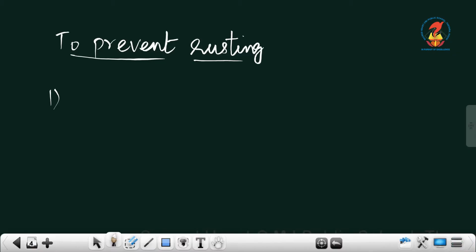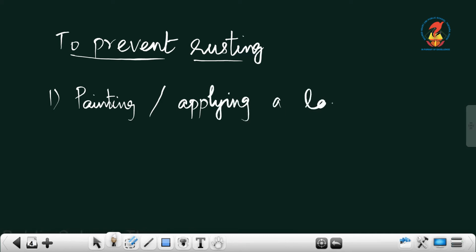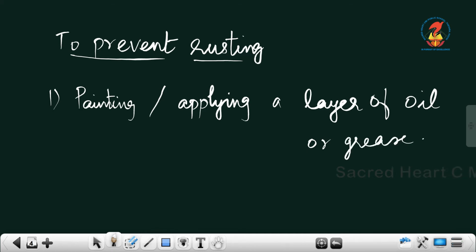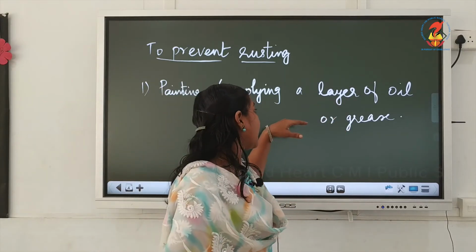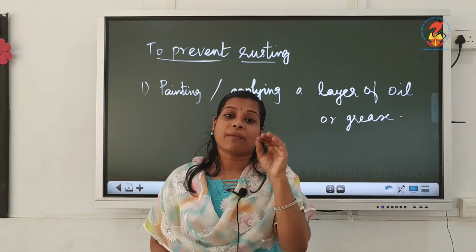Okay. So, we can prevent the rusting by painting or applying a layer of oil or grease. Okay. Painting or applying a layer of grease, we can prevent that rusting.